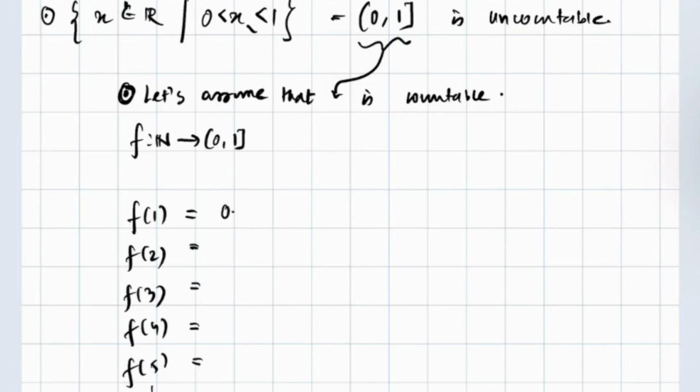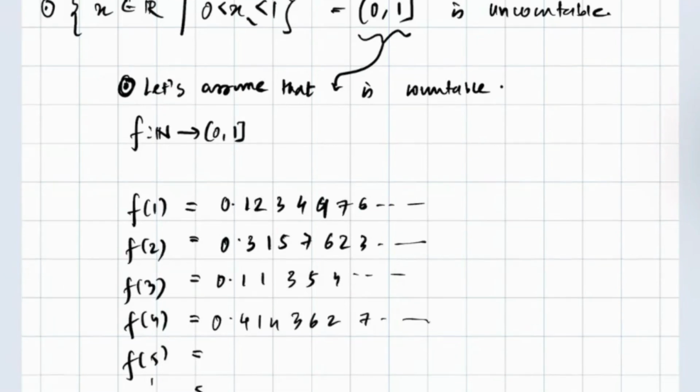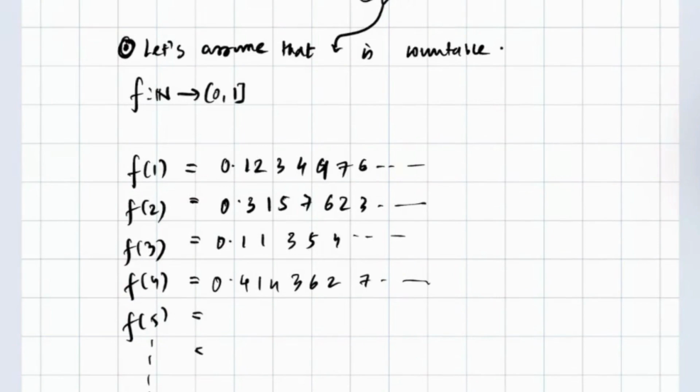That's 0.1235976..., 0.315762..., 0.11354..., 0.4146362..., then 0.515678999...